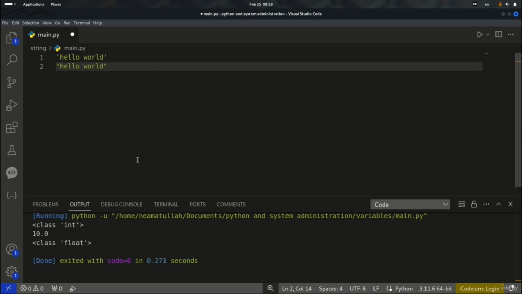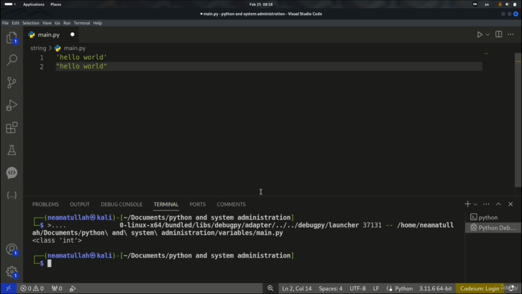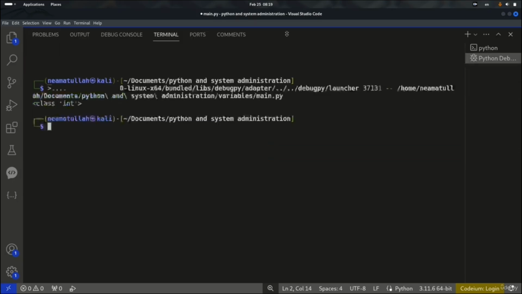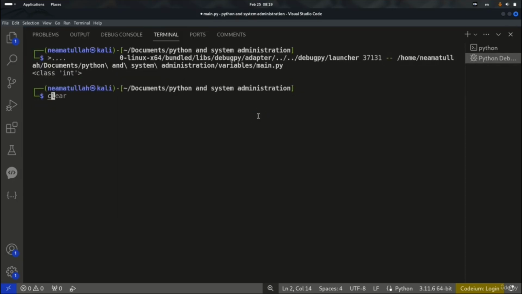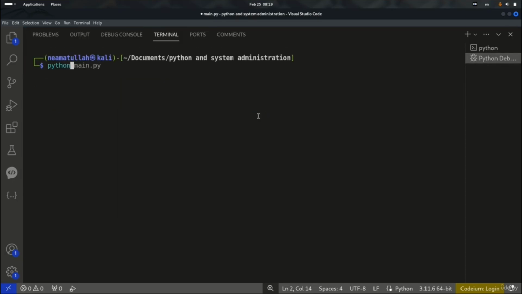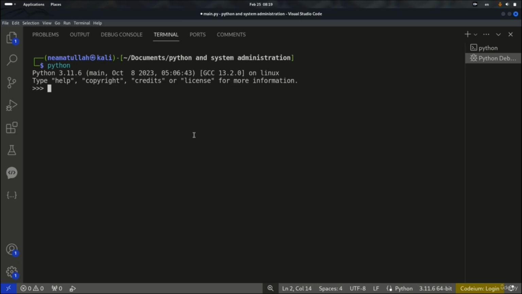So let's go to the Python interpreter. I'm going to clear this and hit enter. Imagine we have a string here. First I'm going to use a single quote, and it's going to be something like this.